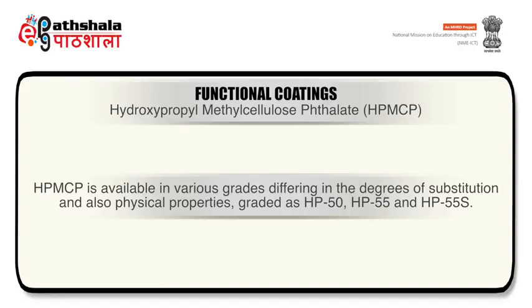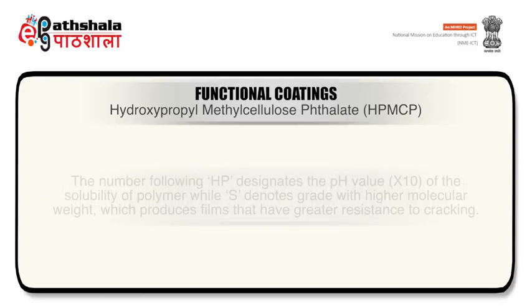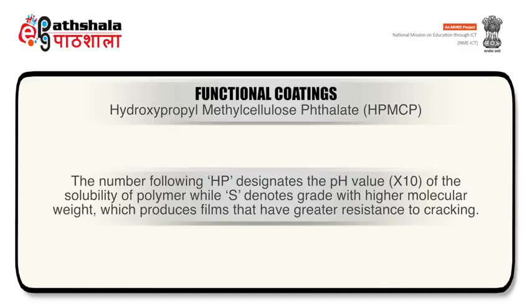HPMCP is available in various grades differing in the degrees of substitution and also physical properties, graded as HP50, HP55 and HP55S. The number following HP designates the pH value of solubility of the polymer, while S denotes the grade with higher molecular weight, which produces films that have greater resistance to cracking.